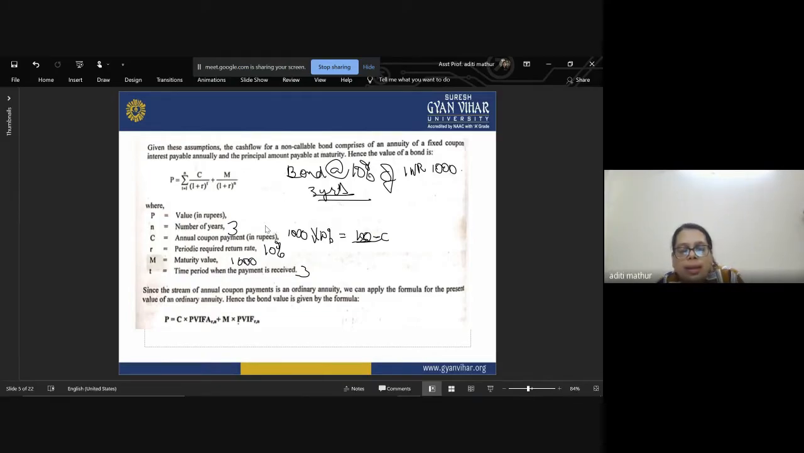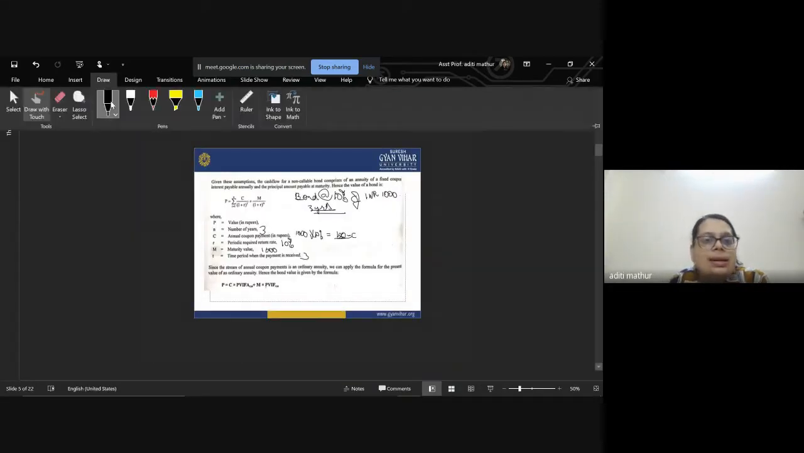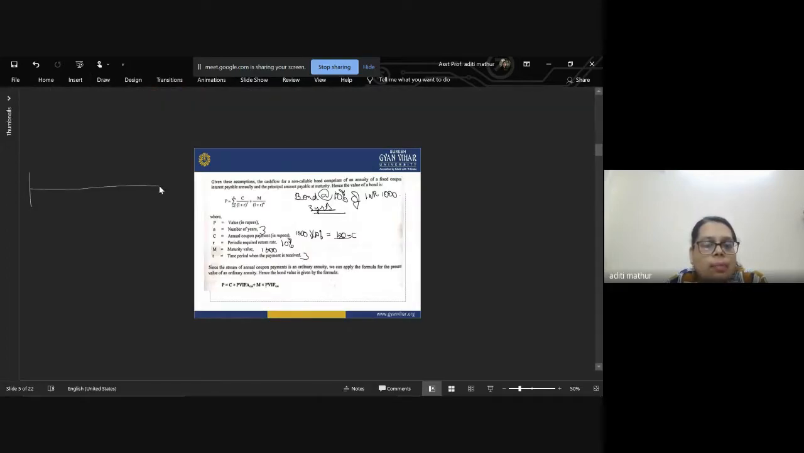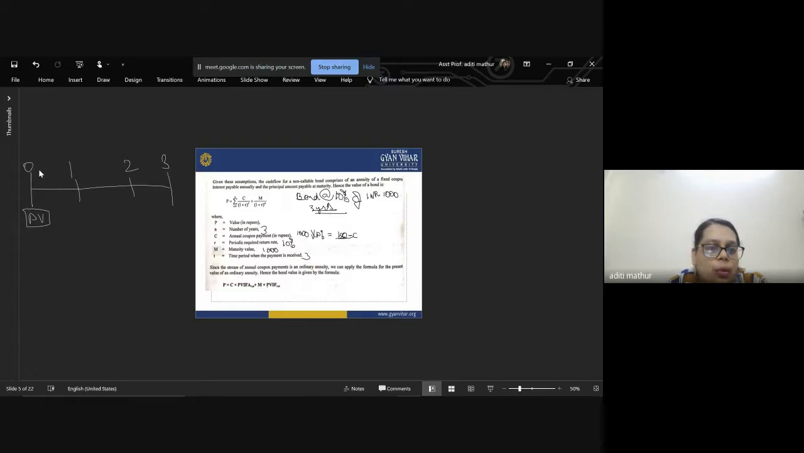So first of all, let us just learn this concept with the help of the time value. We have the present value which we have to calculate, and we know the security is for 3 years and the coupon is 100, and we will be receiving the future value, that is 1000, because it was issued at par and it will be redeemable at par.